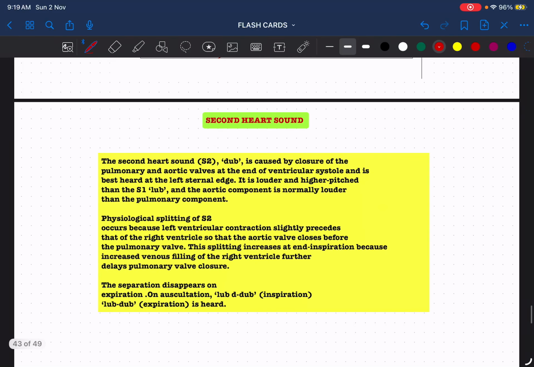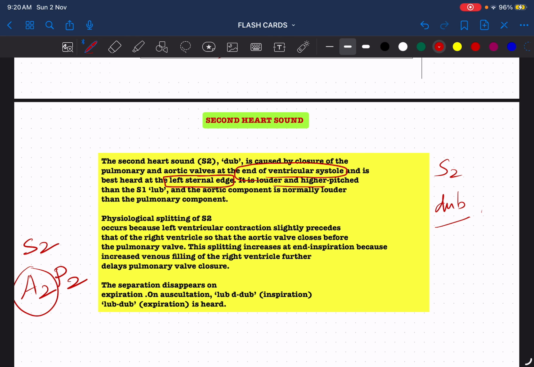Coming to the second heart sound, it is S2, the so-called dup, caused by the closure of the pulmonary and aortic valves at the end of ventricular systole. At the beginning S1, at the end S2. It is best heard at the left sternal edge. S1 is best heard at the apex. It is louder and higher pitched than S1. And remember, S2 has two components. One is the aortic component, which we call A2, and the pulmonary component, called P2. Out of these, A2 is usually louder.